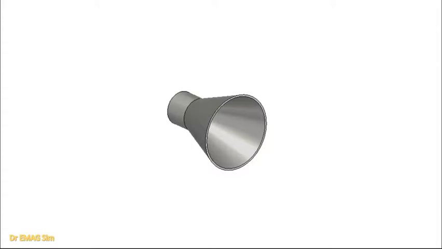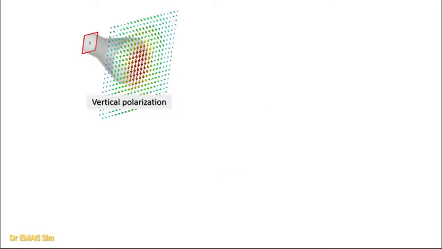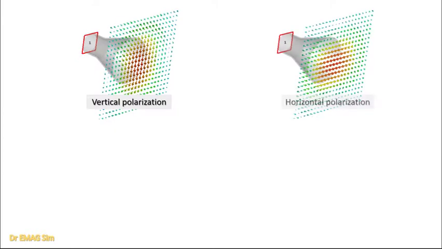If we were to look at the center location of the 2D plot, we could easily conclude that the vector field is rather similar to the excitation modes. Here, the direction of the vector field is called polarization. The E-field animation plot on the left is called vertical polarization, while the E-field animation plot on the right is called horizontal polarization. In every efficient transmission, transmitted and received signals should always have the same polarization.